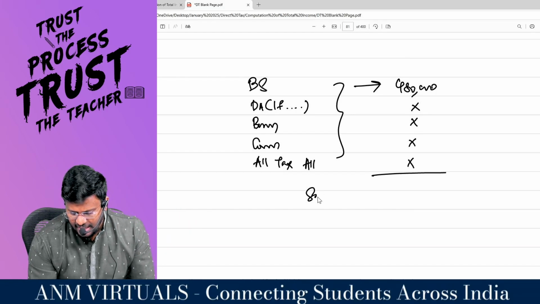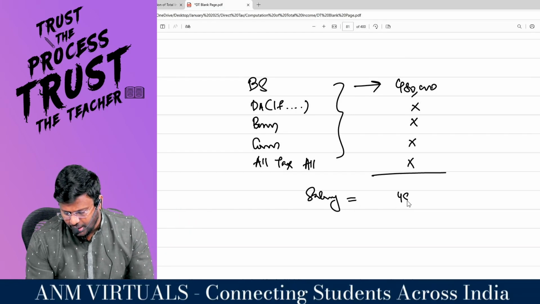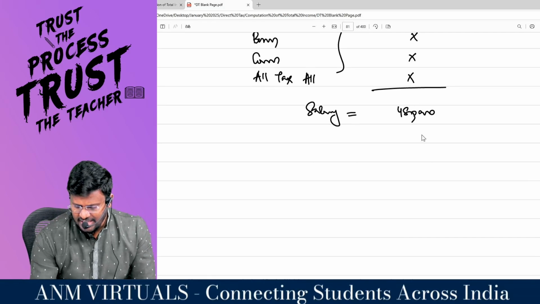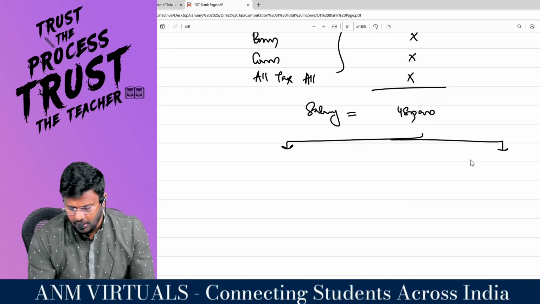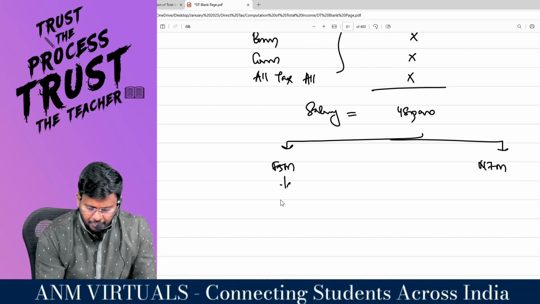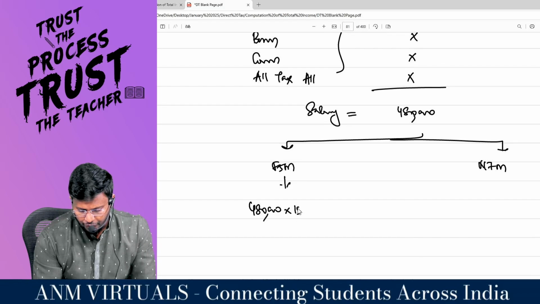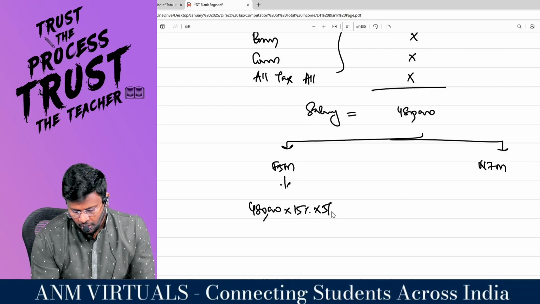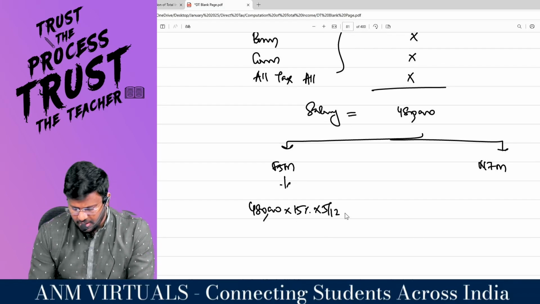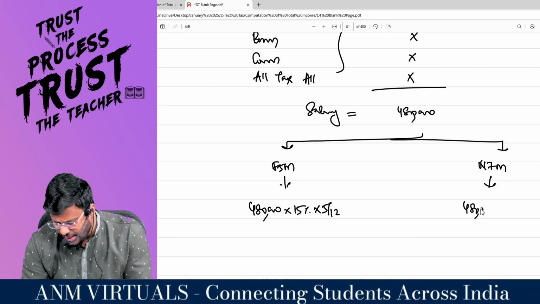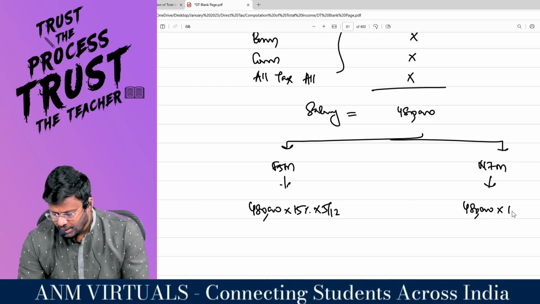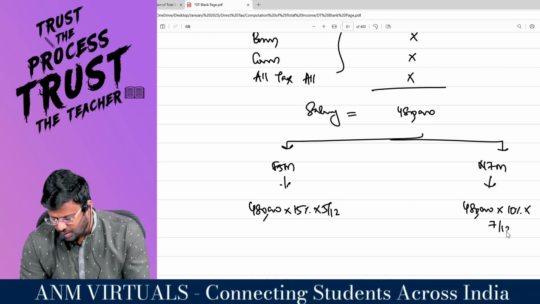That means the salary for the definition of RFA comes to 4 lakh. This has to be classified into two categories: first 5 months and next 7 months. So 4,80,000 into 15% into 5 by 12, that is for the first 5 months. Then here, 4,80,000 into 10% into 7 by 12.